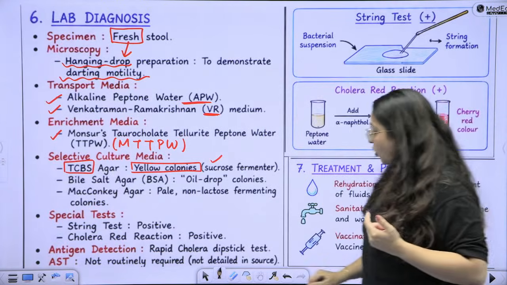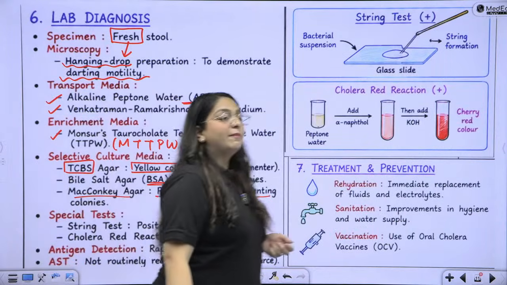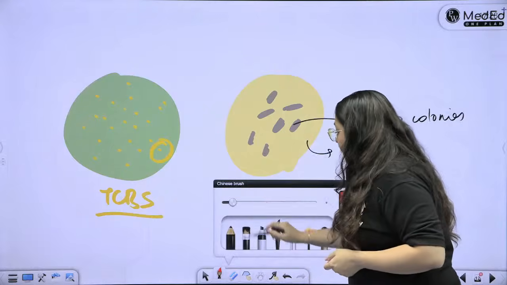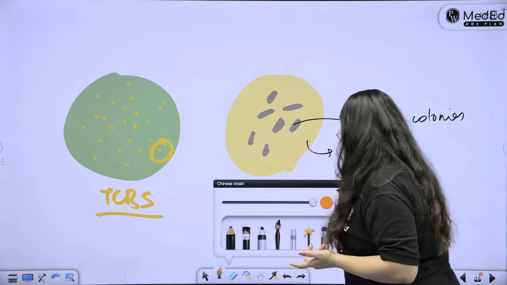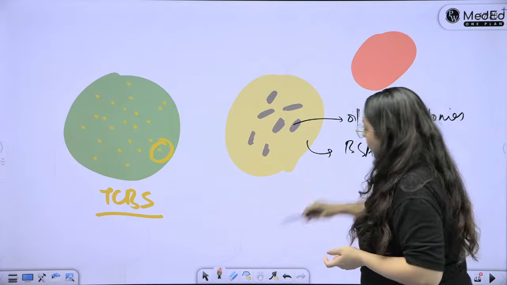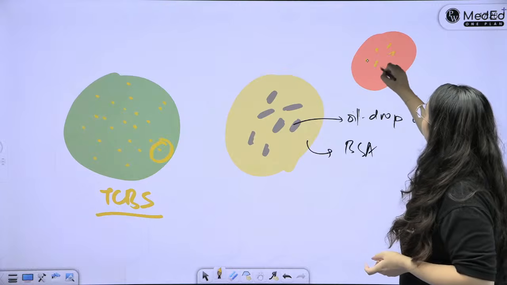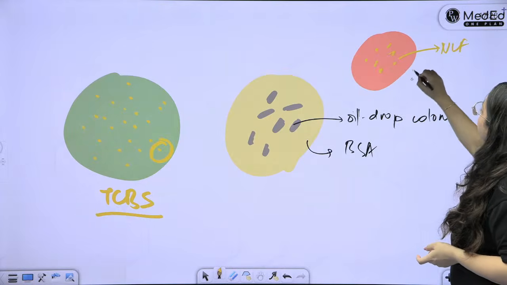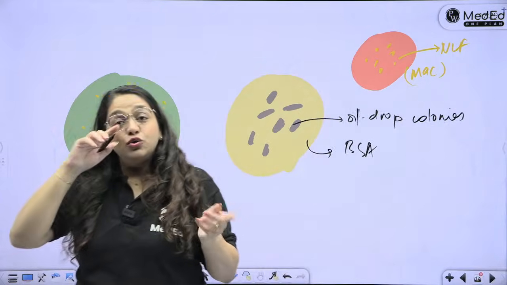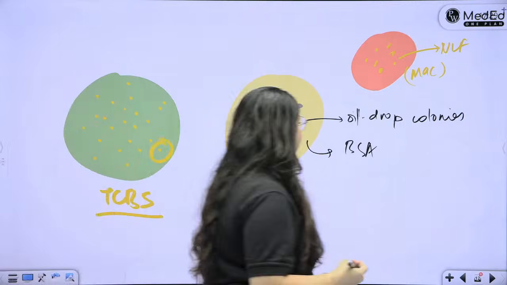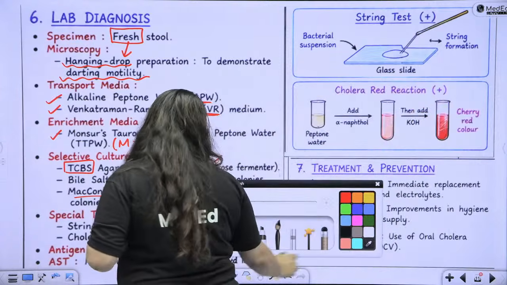And on McConkey agar, you are seeing the pale NLF colonies. That is also very easy. Pale NLF, so you make an orange colored McConkey or a light pink colored McConkey agar. Actually, this is the better color. This is the McConkey agar. And what are you seeing? You are seeing the pale yellow colonies on McConkey. These are non-lactose fermenter colonies on McConkey. So I am making raw, rough diagrams just to give you an idea that you can also make such rough diagrams. It hardly takes 5 seconds in the exam. You should just be aware and confident in order to take up this task in the exam hall.